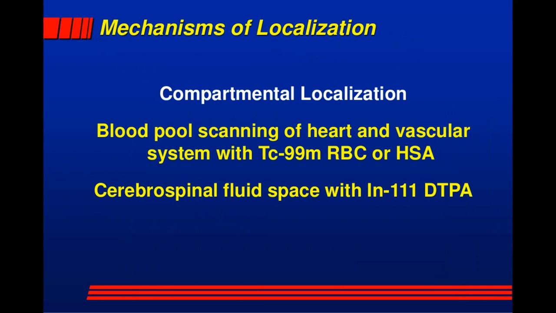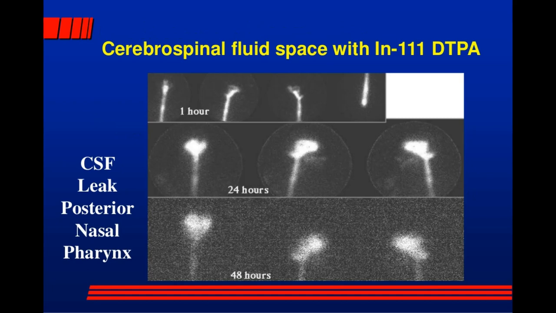Compartmental localization: blood pool scanning of the heart and vascular system with technetium-99m red blood cells or HSA. Cerebrospinal fluid space with indium-111 DTPA. The CSF leak, posterior nasopharynx.